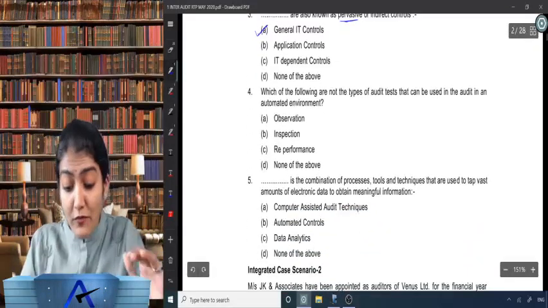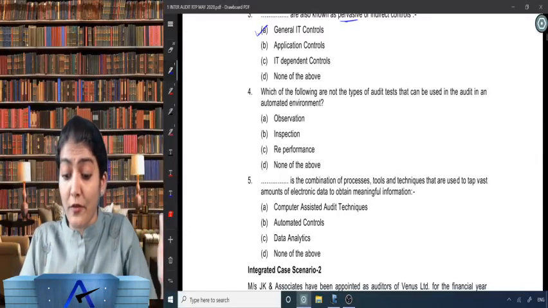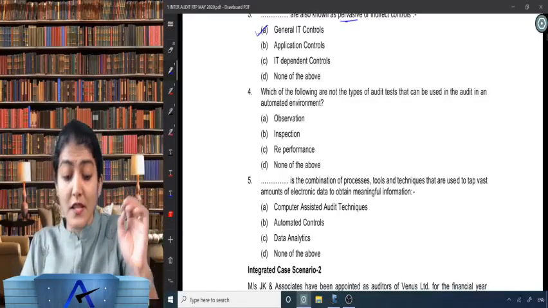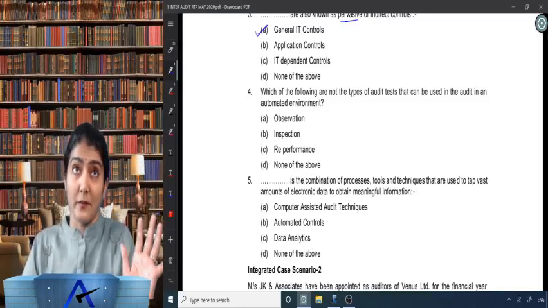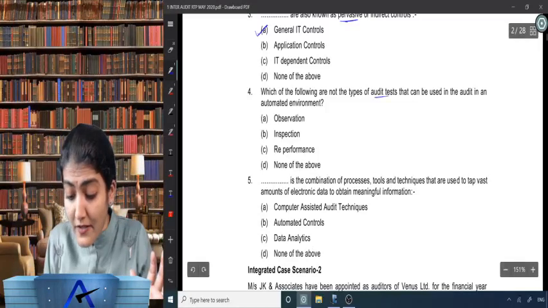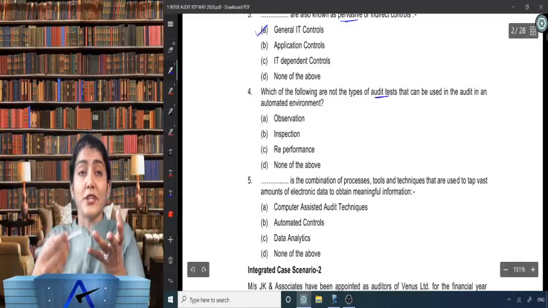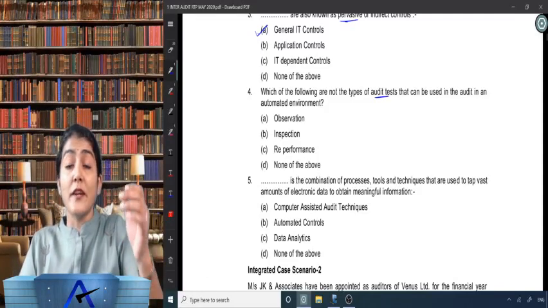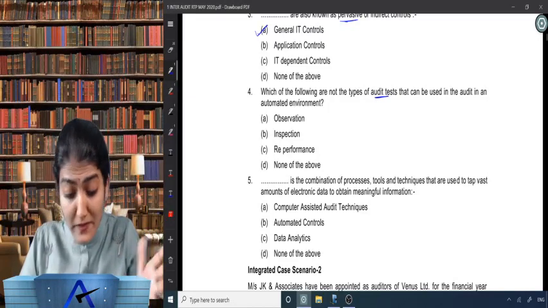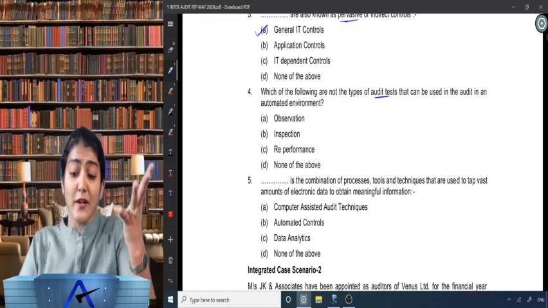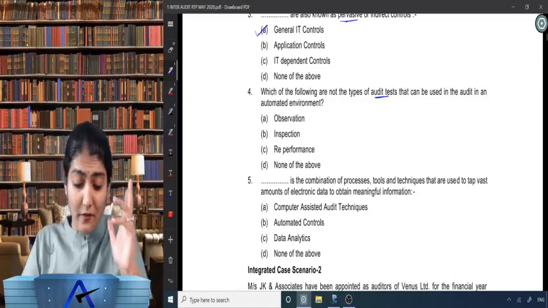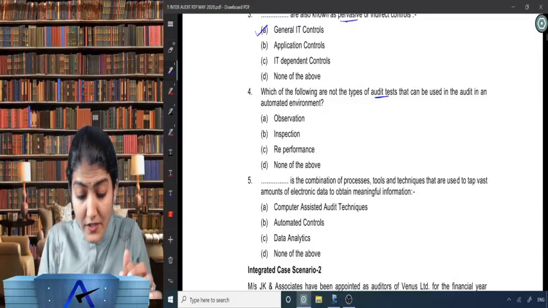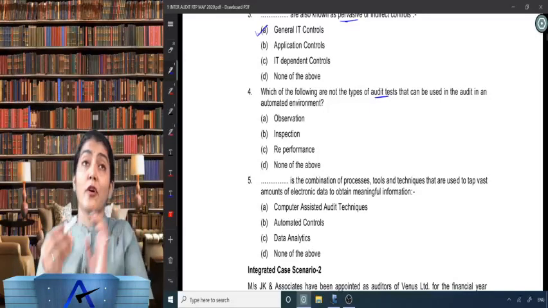Next one, which of the following are not the types of audit tests that can be used in an audit in an automated environment? Out of the 7 tests which you have, mainly inspection, confirmation, analytical procedure, inquiry, observation, recalculation, reperformance, it says which cannot be used while doing an audit in an automated environment. Right, so observation, inspection, reperformance, none of the above.